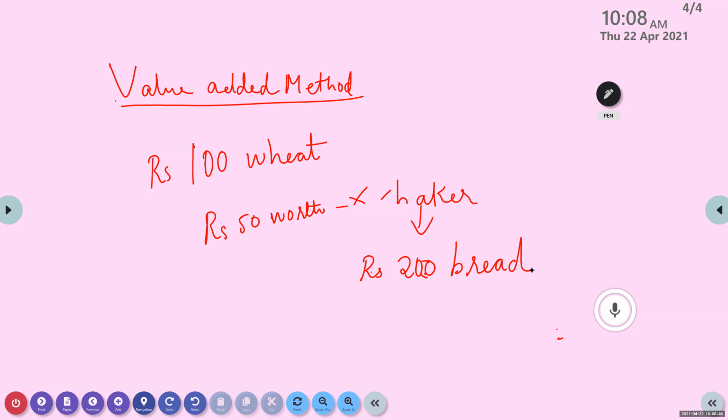Your voice is breaking, once more. 100? 200. How come? He produced 100 worth of wheat, he produced 200 worth of bread. So here he produced wheat, here he produced bread. So what is the total value of production?